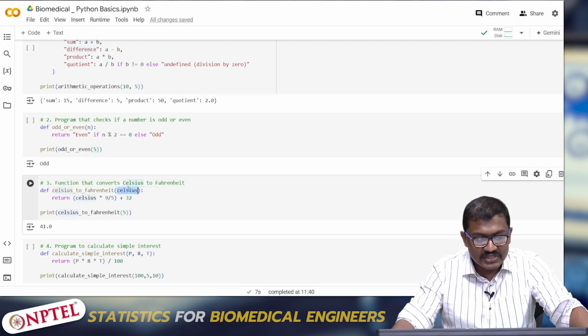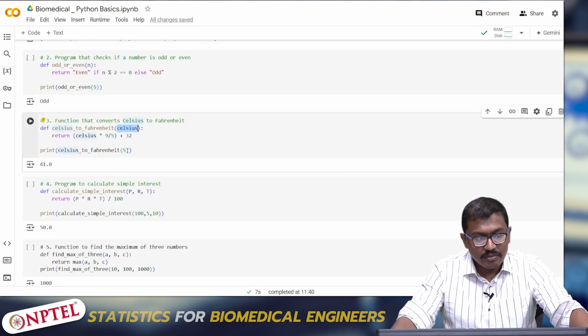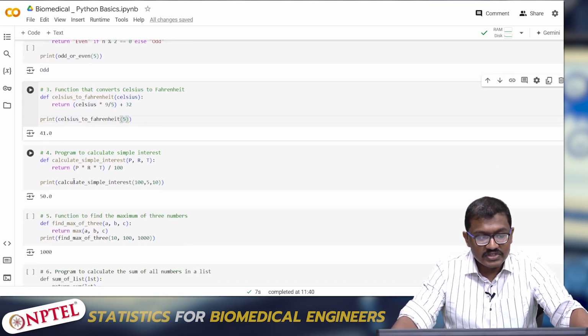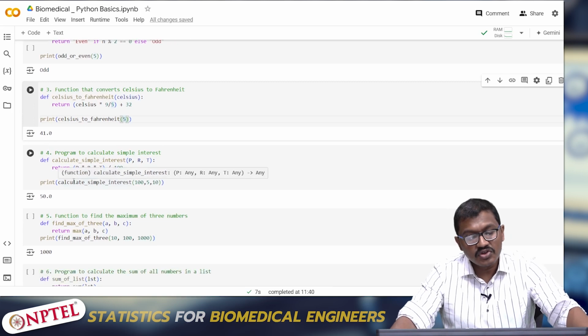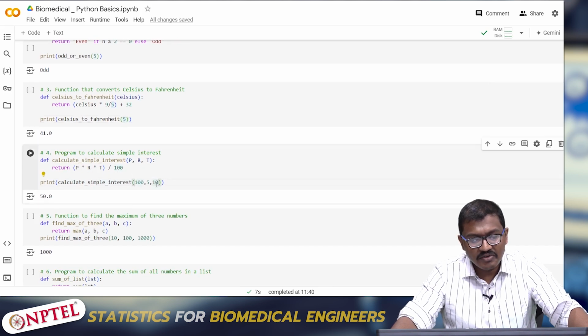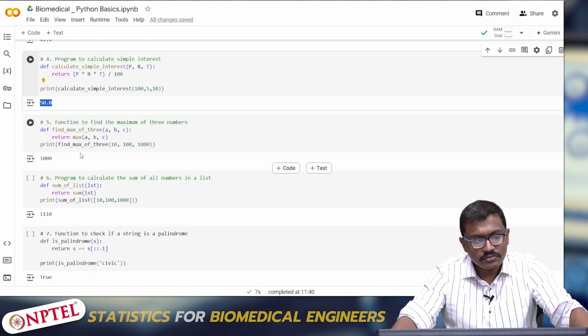Directly I have used the formula. I am just taking the input of Celsius, multiplying by 9 by 5 and adding 32. So if I put in a Celsius of 5, it will say it is a Fahrenheit of 41. Similarly, if you want to calculate simple interest, I am creating a function, I am directly using the formula here, and I am giving 3 inputs here: 10, 5, t. It will just calculate and give an output of 50.